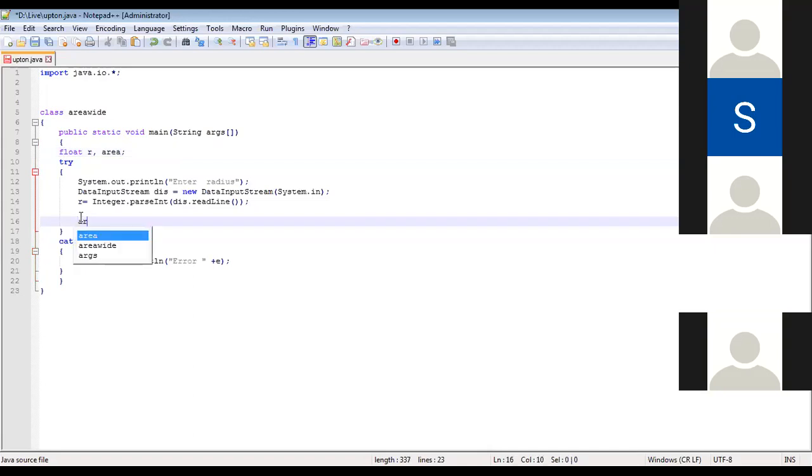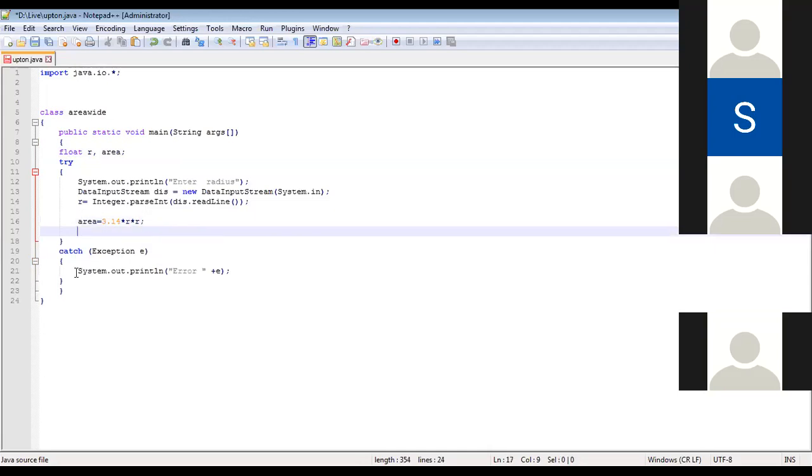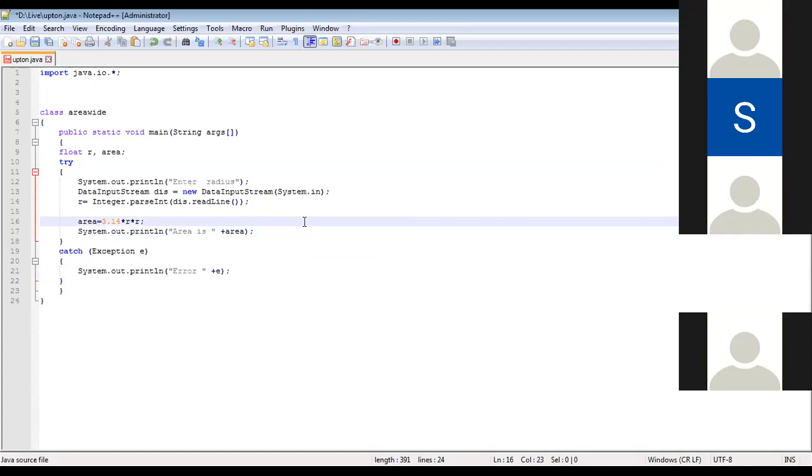Okay, now tell me what is the calculation for area. Area is equal to 3.14 into R into R. Okay, I'll have the Control C, Control V. Area is A or area. This is my normal program. Okay, everything is float. I've done no typecasting over here. Is the program very clear? Dilshad, is the program clear? I've not done any typecasting. I just have a single data type.